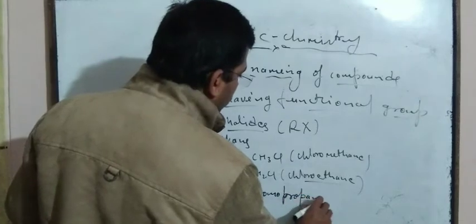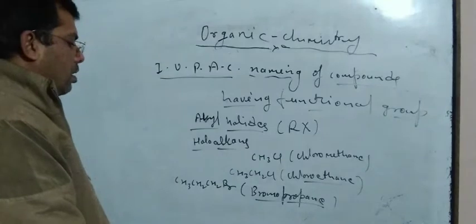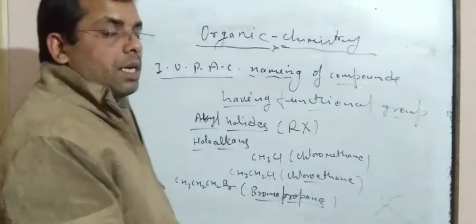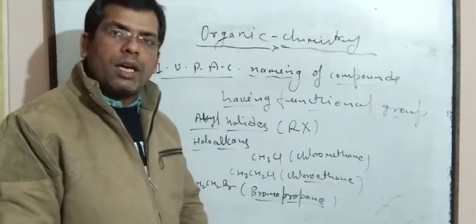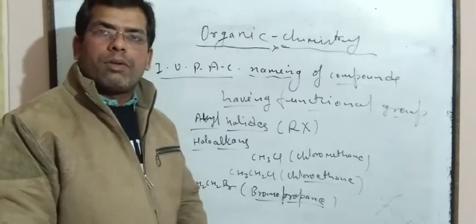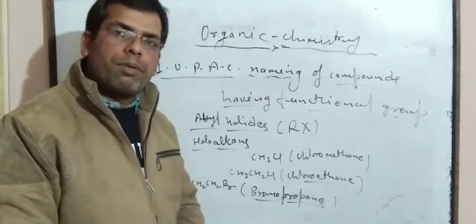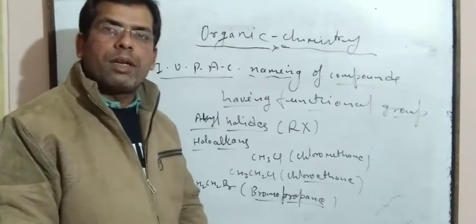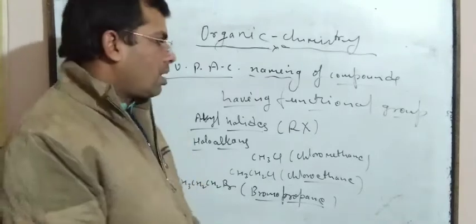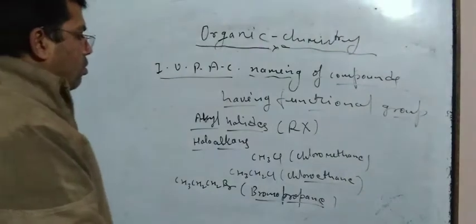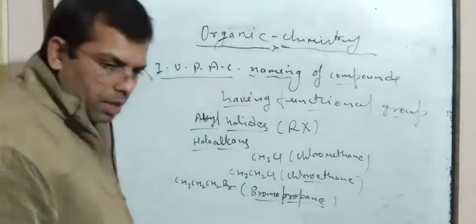If two halogen atoms are connected within the carbon skeleton, then while writing the IUPAC name, the first alphabet gets the minimum locant, meaning counting starts from that side where the first alphabet gets the minimum locant. So in this way we can write the IUPAC naming of alkyl halides.